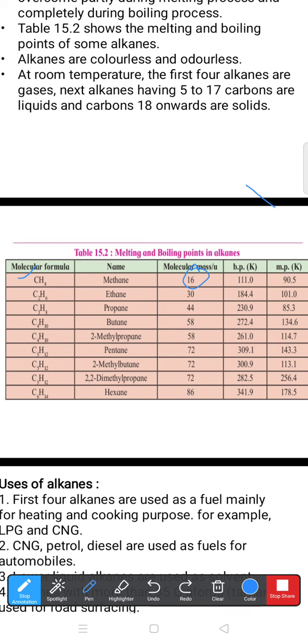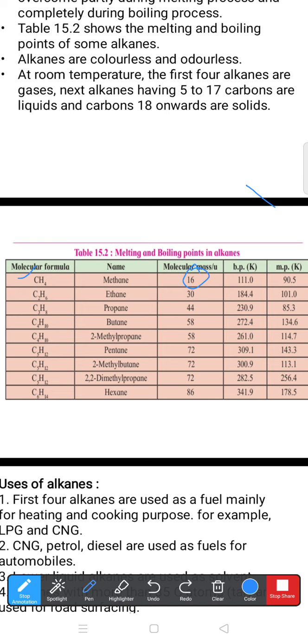In the same way, ethane, propane, butane, pentane, hexane, heptane, octane, nonane, and so on. From this table, we can observe that their molecular weight increases right from methane to the last one, hexane. Some branched compounds we'll also see. Their boiling point and melting point values also increase. The reason is that intermolecular forces are getting stronger, and that's why their melting and boiling points also increase.